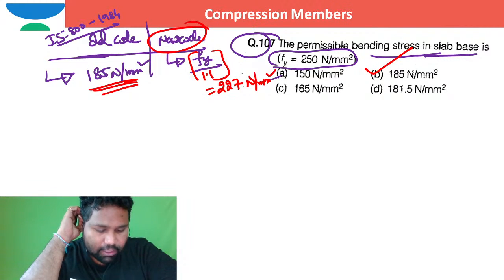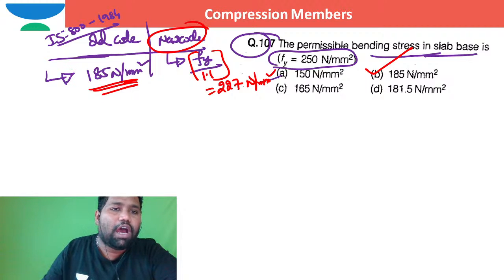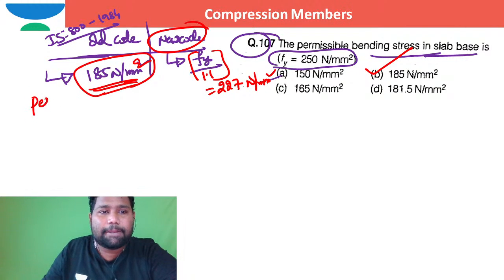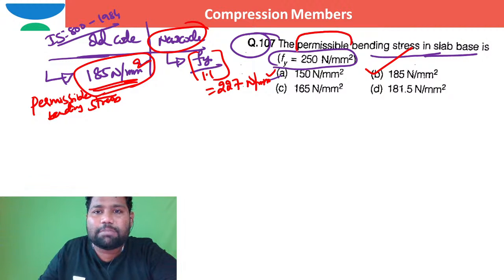I want to convey that in old code of practice, the type of permissible stress which doesn't depend on the grade of steel is the permissible bending stress. Moreover, this is old code of practice because they use the terminology permissible, which is used in working stress method.